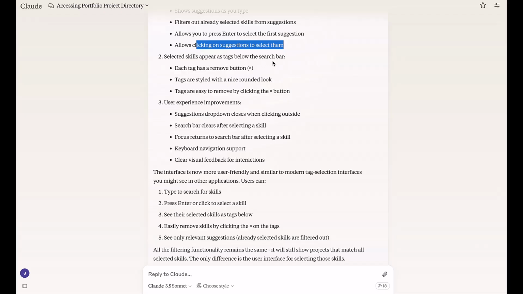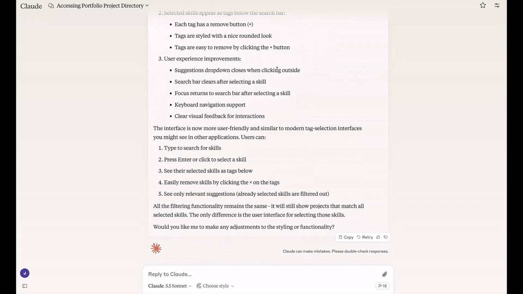Selected skills appear as tags below the search bar. Each tag has a remove button. Again, something I didn't even think about, but that's great. Yeah, I want to remove the tags. Tags are styled with a nice rounded look. It's basically just looking at my already existing interface and making that assumption. Tags are easy to remove by clicking the X button. All right, that's great. User experience improvements.